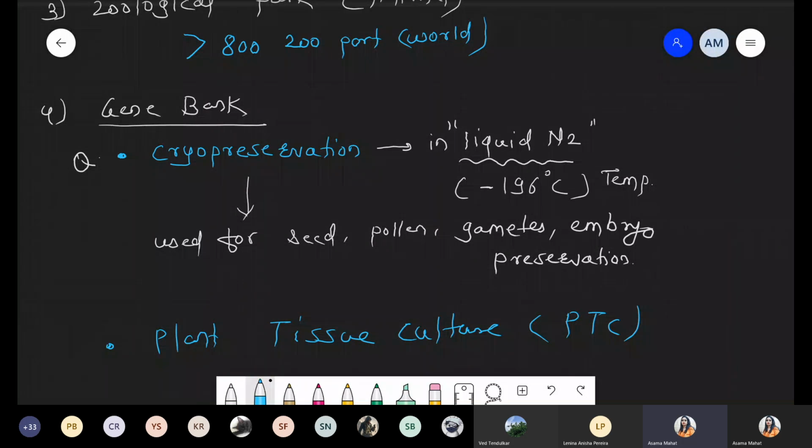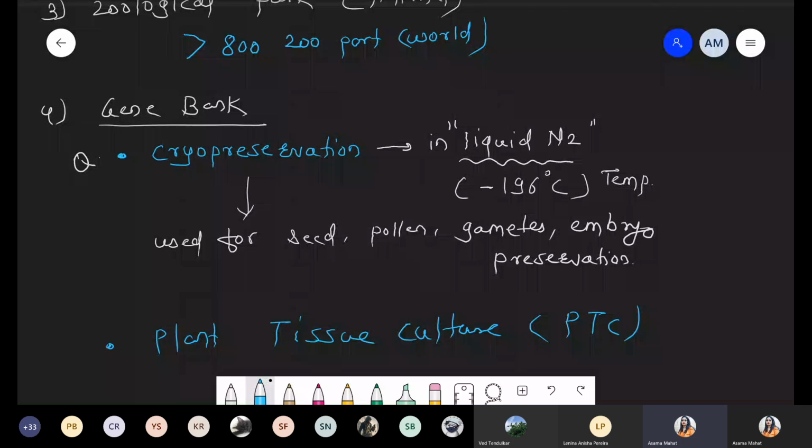A question from here will be related to the meaning of the cryopreservation technique and the temperature of liquid nitrogen. So remember, minus 196 degrees Celsius is the temperature for liquid nitrogen. So is this point clear, everyone? Yes or no?